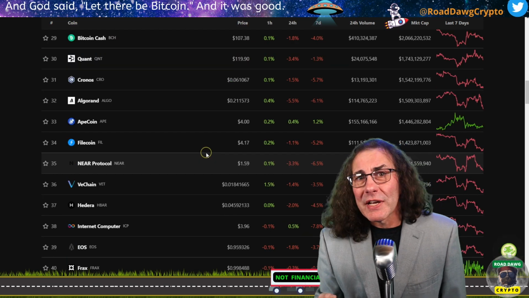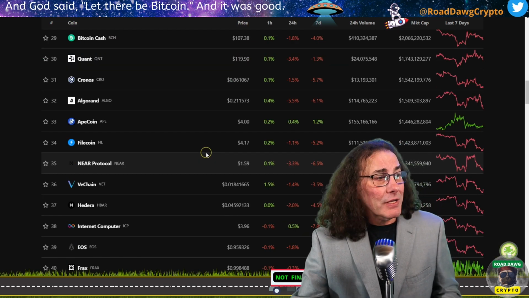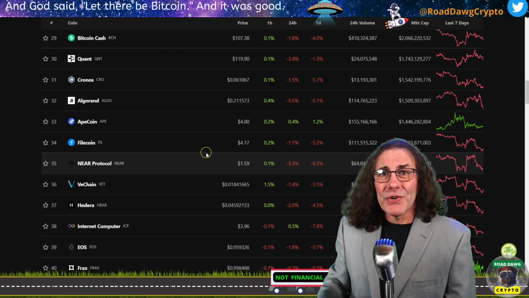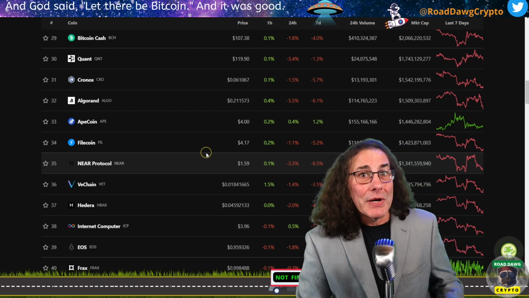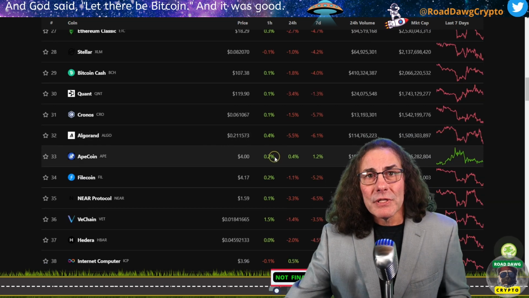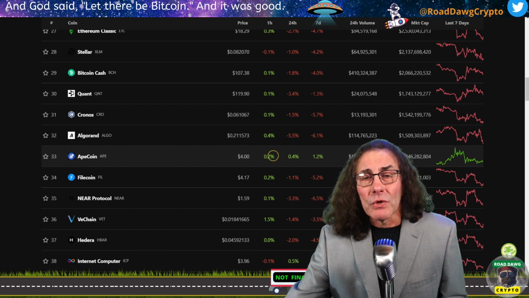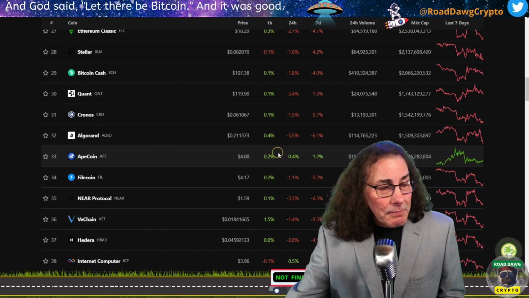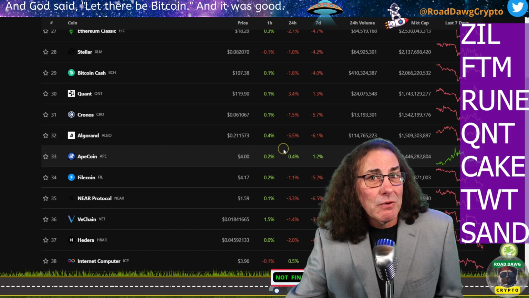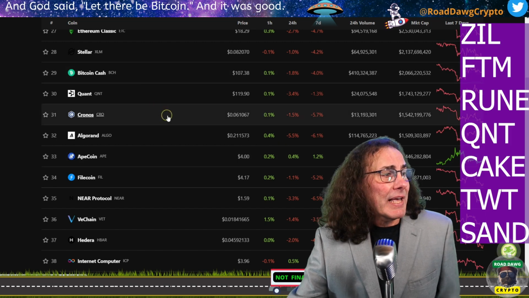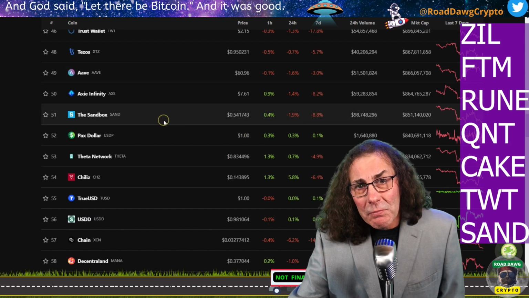So a portfolio can greatly benefit by making some tactical picks from this category. There's still a degree of high volatility, but that's what traders love to capitalize on. Some of these mid caps also make some very good mid and long-term holds for investment purposes. Some examples are Zilliqa, Phantom, Thorchain, Quant, PancakeSwap, Trust Wallet, The Sandbox.